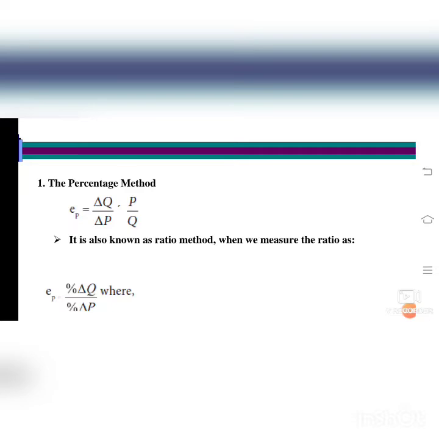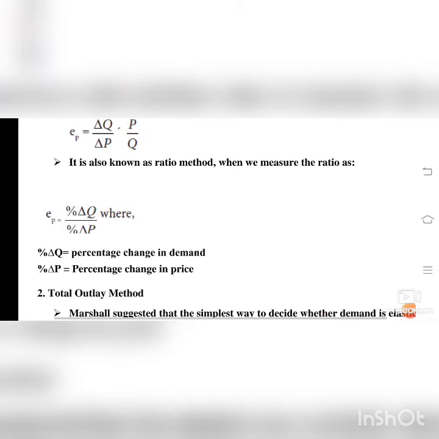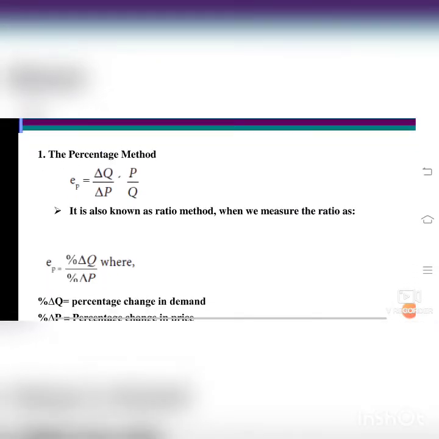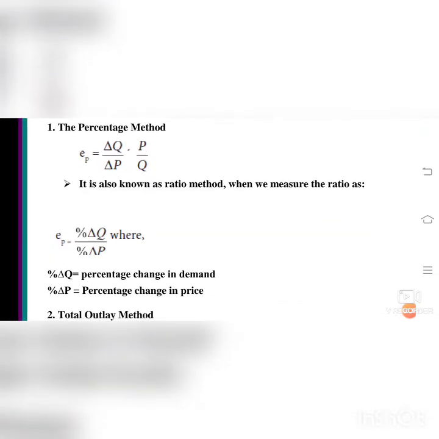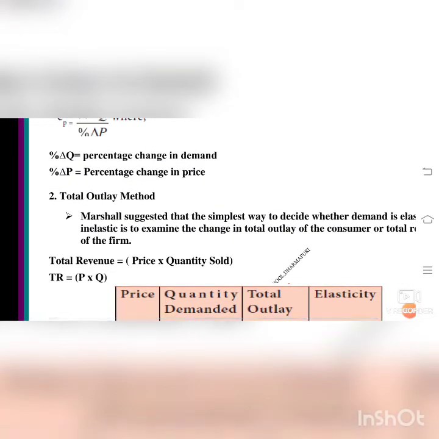It is also known as the ratio method. When we measure the ratio, elasticity of price is equal to percentage change in quantity by percentage change in price, where percentage change in Q is the percentage change in demand, and percentage change in P is the percentage change in price. When the price and demand are changing, this formula can be used. You see the formula: elasticity of price is equal to percentage change in quantity by percentage change in price. This is explained.